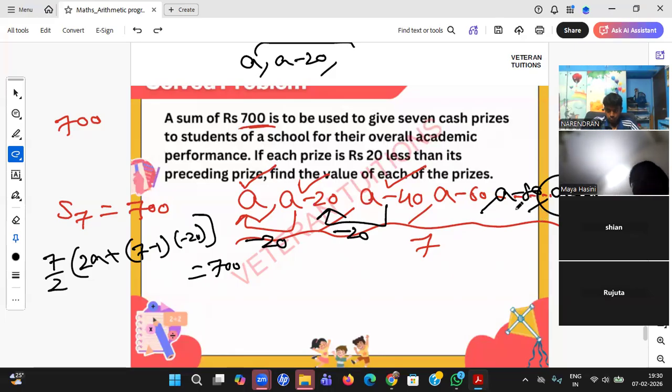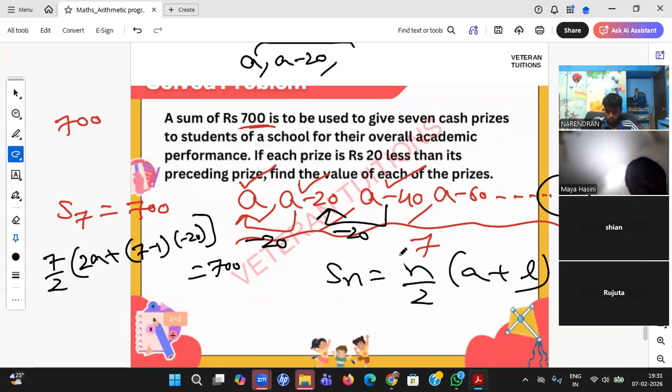I asked if we can use the formula Sn is equal to n by 2 into bracket a plus l. N, you have 7. A, you have A. What is L? What is the last term here? I don't have a last term, right?